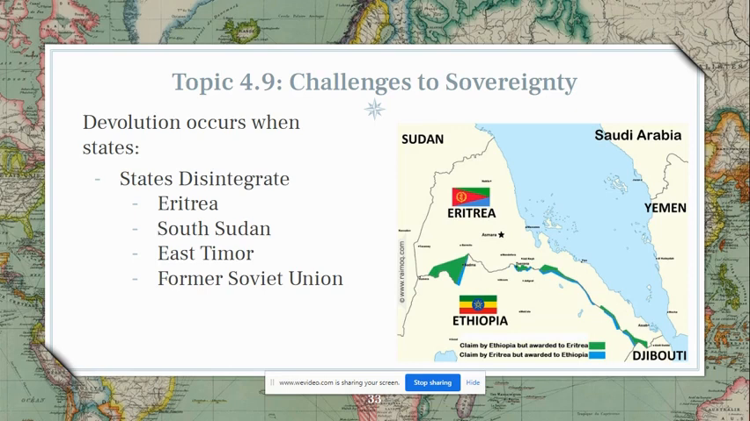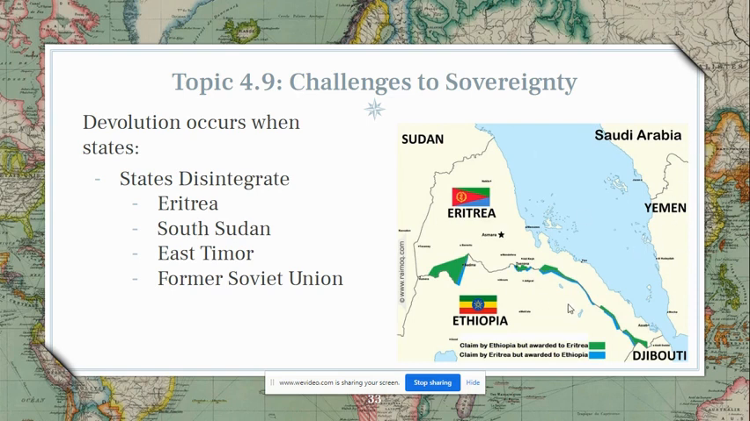Another way that devolution occurs is when states fully disintegrate. And so there are 4 examples. Once again, these are 4 examples that the AP curriculum lists in this section. And so you should know them if they are listed here. I don't think I did a very good job of talking about Eritrea or maybe the former Soviet Union, but we did talk about South Sudan and East Timor when we did the case studies of devolution.